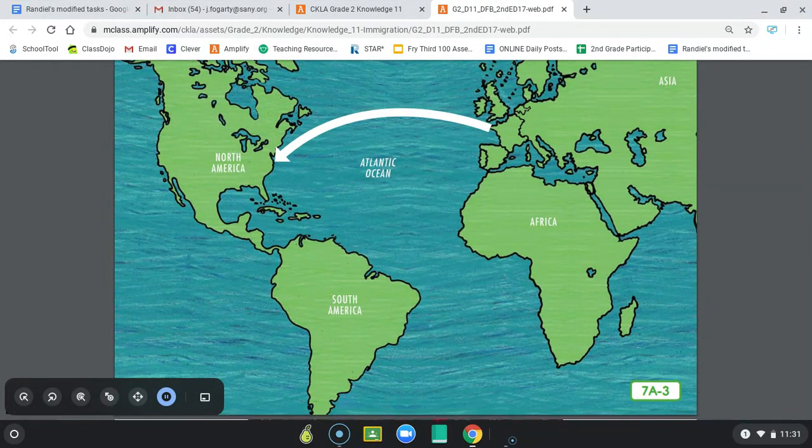For many years, the people of Europe did not know that the Americas existed. Europe and the Americas were 2 separate worlds. The voyages of Christopher Columbus in 1492 changed that. After these voyages, Europeans began to come and settle in the Native American lands of North and South America.